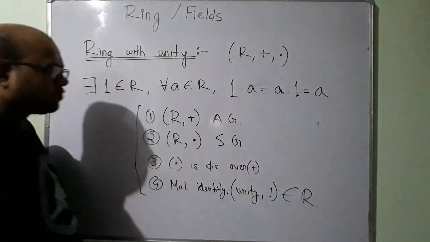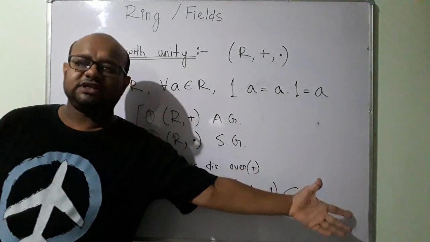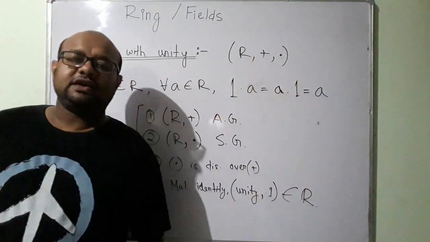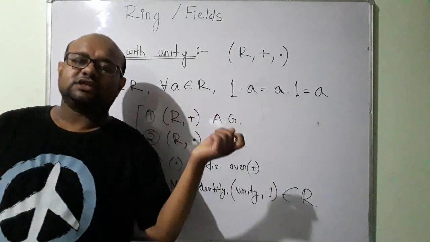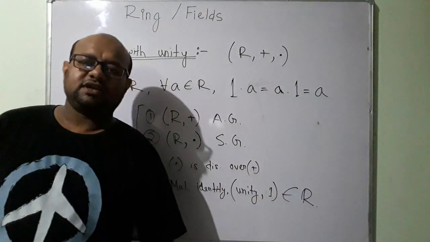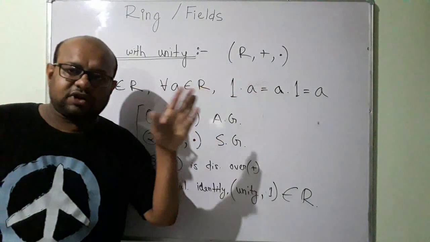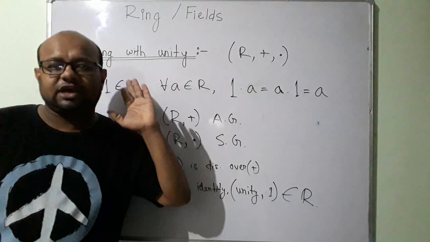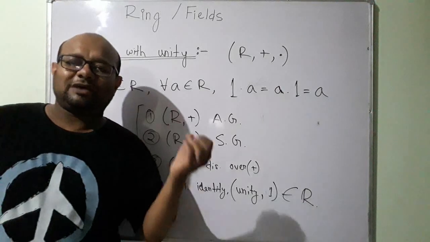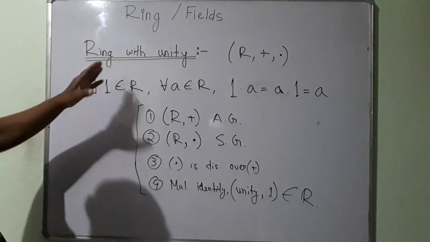So yeah, 1 is the most common quintessential multiplicative identity in case of integers. But if my set is the set of matrices, then 1 does not refer to this number 1. It would refer to the identity matrix in case of matrices. Alright, so keep that in mind. When I write 1, I don't actually mean the number 1. I am talking about an abstract view of 1. We are of course doing abstract algebra over here, right? So yeah, this is a ring with unity.